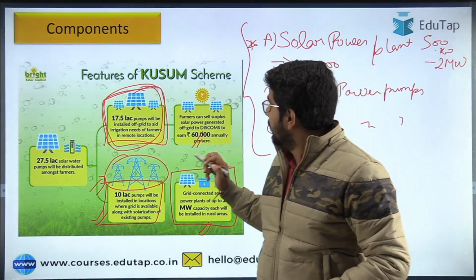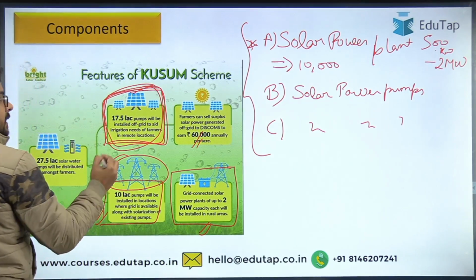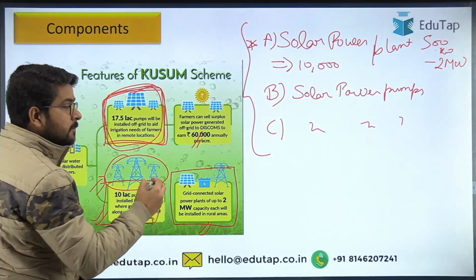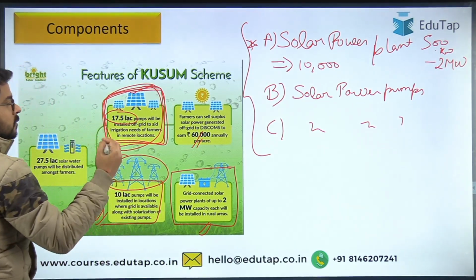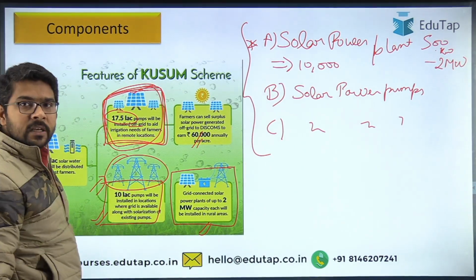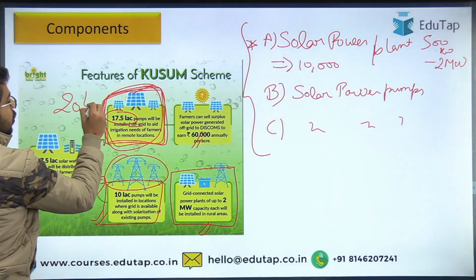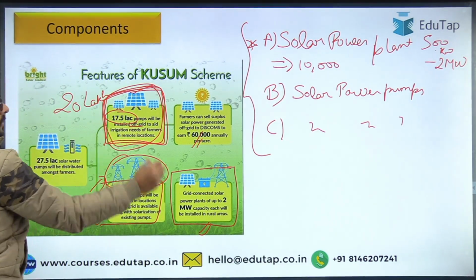Then guys, here are some targets that have been mentioned, and these targets have also been revised. It is mentioned that 17.5 lakh pumps will be installed off grid to aid the irrigation need of farmers in remote location, but this target has been revised to 20 lakhs.